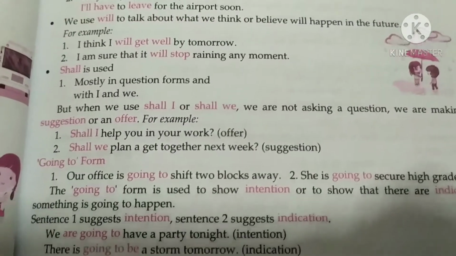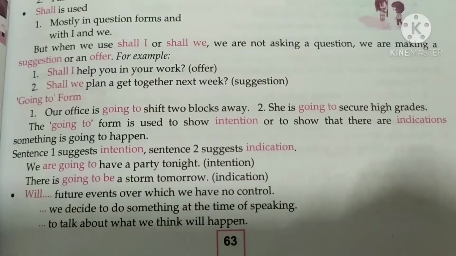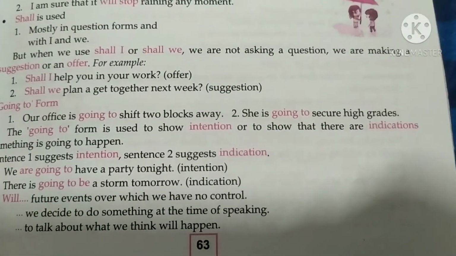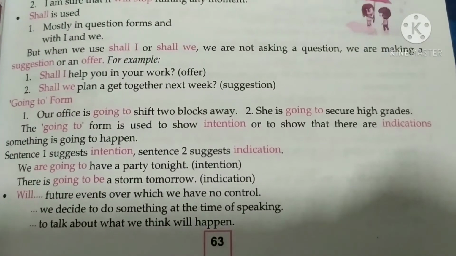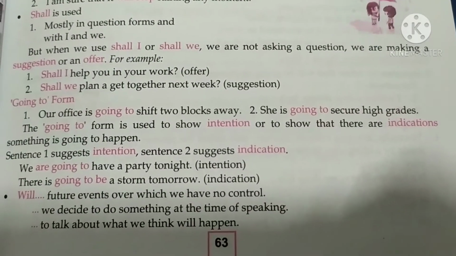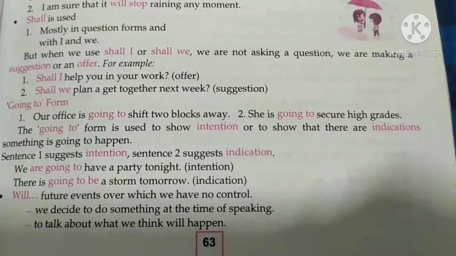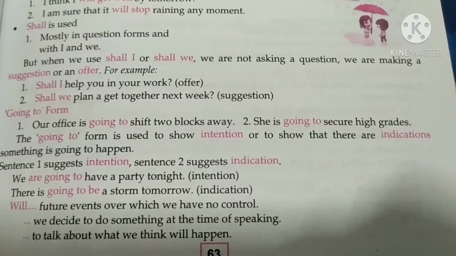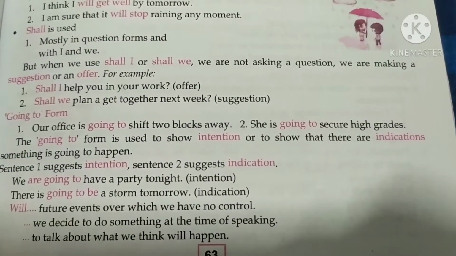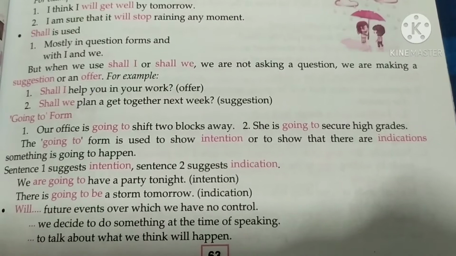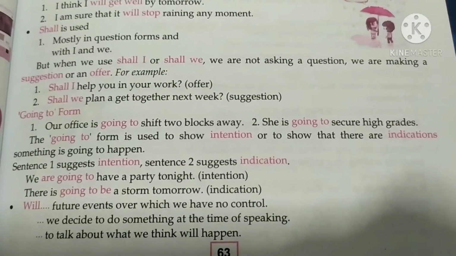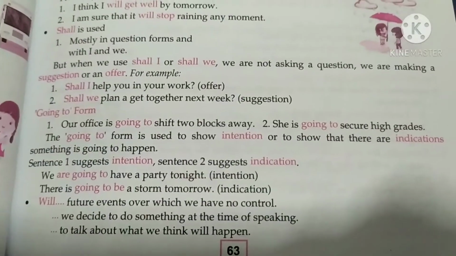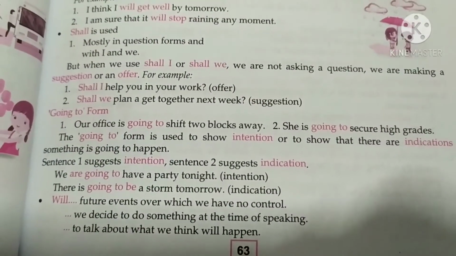This is a suggestion. So the going to form, like: the office is going to shift two blocks away. She's going to secure high grades. The going to form is used to show intention, or to indicate that something is going to happen. The first sentence suggests intention, sentence two suggests indication. We are going to have a party tonight, so it is intention. There is going to be a storm tomorrow, so it is indication.